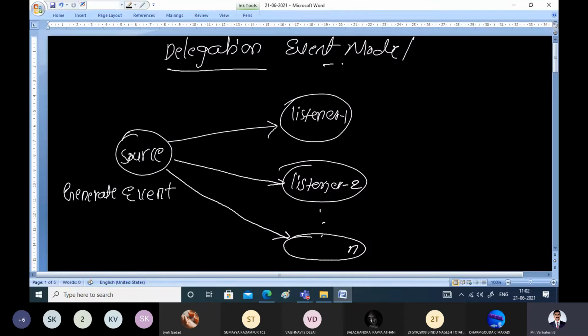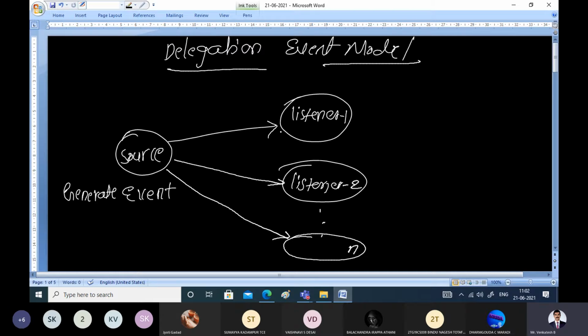So in the delegation event model, what happens? A source, which is an entity that generates events, will generate events, and those generated events will be sent to the listeners. These listeners will act accordingly. That means every event generated by the source will be handled by these particular listeners.